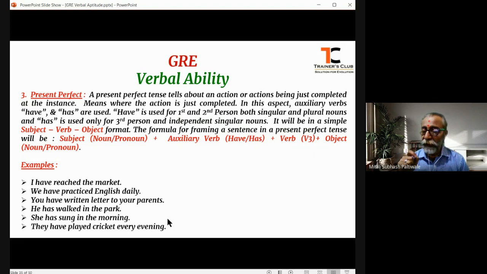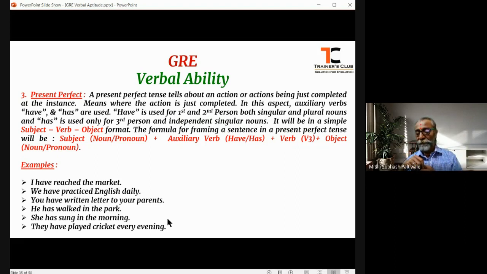Singular independent noun means, again I am repeating, a noun which is singular, but it can be a common noun or a material noun. Anything it can be: the boy, the guy, the dog, the cat, the student, the teacher, principal, policeman, doctor, engineer. That is known as a singular independent noun.